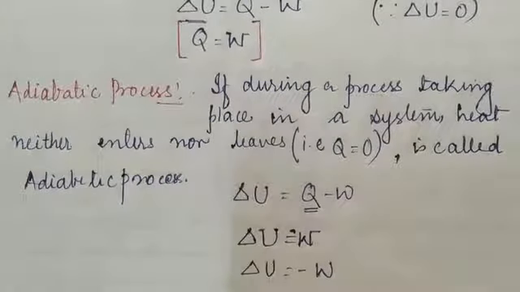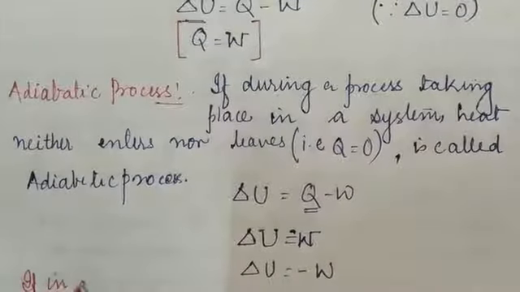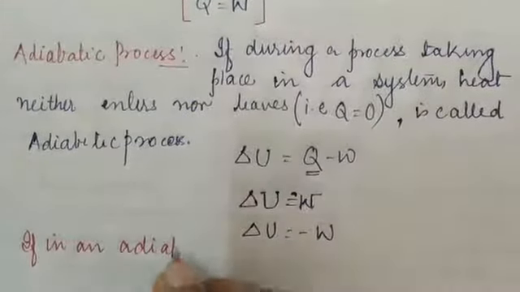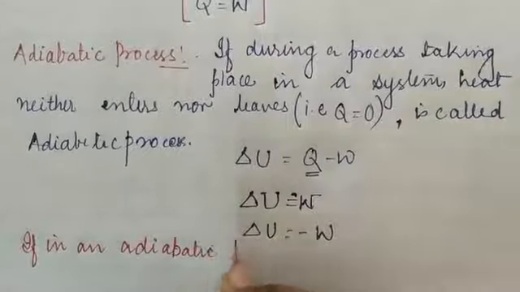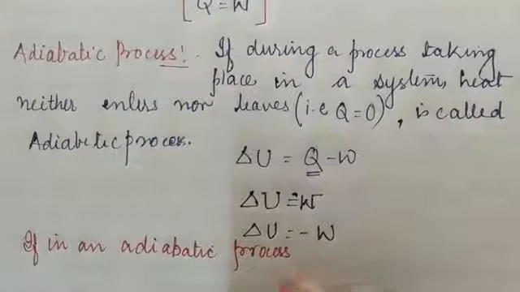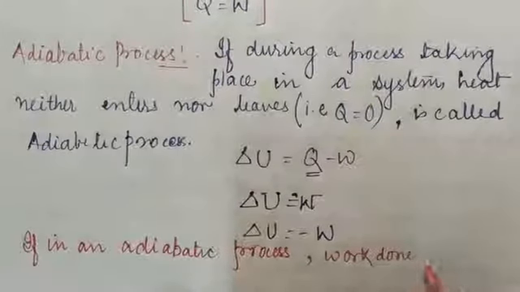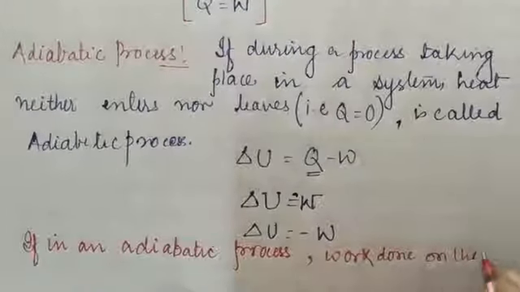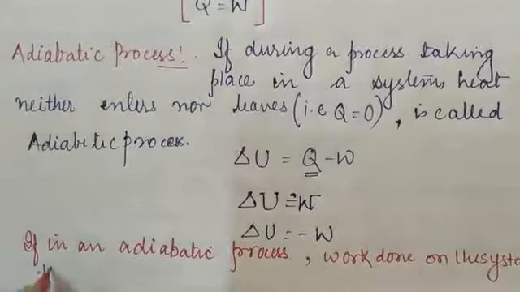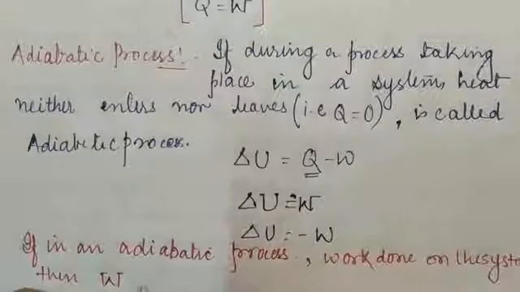Okay, so if in an adiabatic process work is done on the system, then W, the work done, is negative.